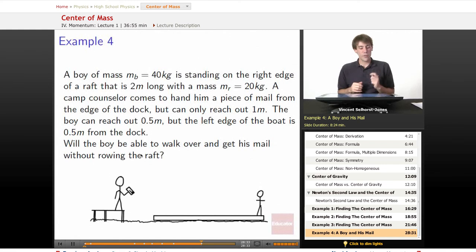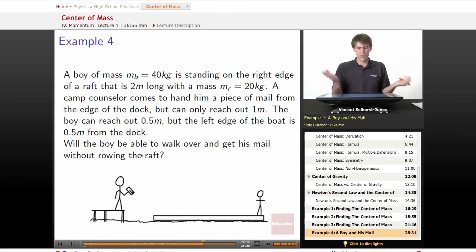Final example, example 4. A boy of mass mb equals 40 kilograms is standing on the right edge of a raft that is 2 meters long with mass mr, so mass of the raft equals 20 kilograms. A camp counselor comes to hand him a piece of mail from the edge of the dock, but he can only reach out 1 meter. The boy can reach out 0.5 meters, but the left edge of the boat is 0.5 meters from the dock. Will the boy be able to walk over and get his mail without rowing the raft?